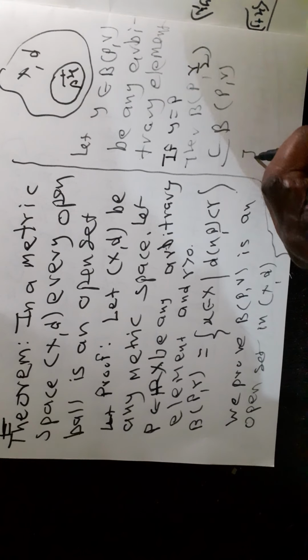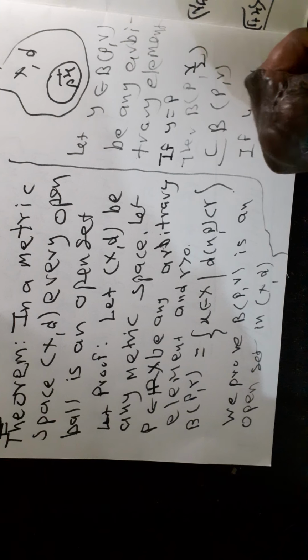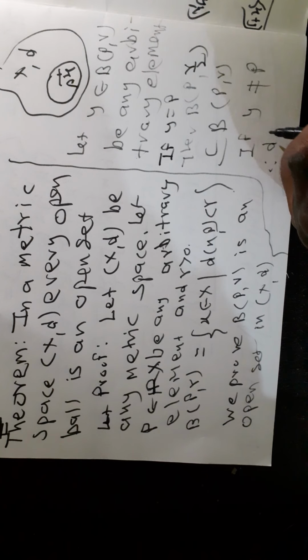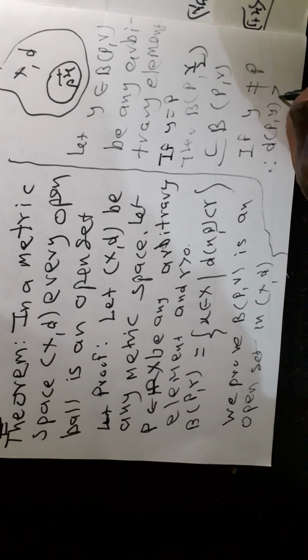If y is not equal to p, the distance between p and y is greater than 0.